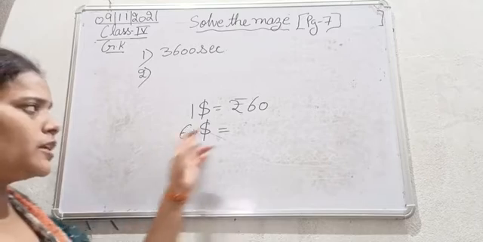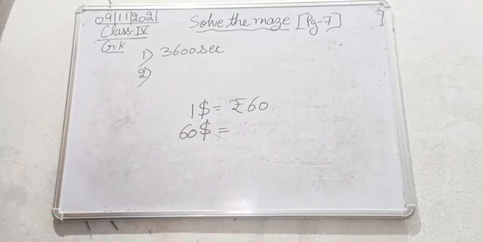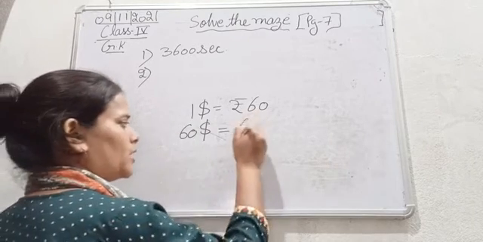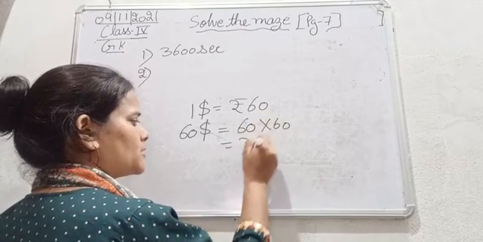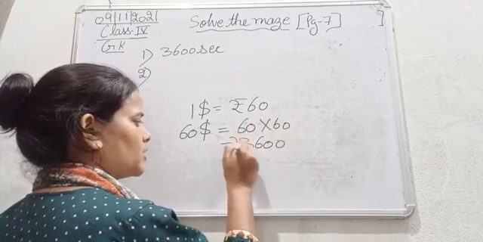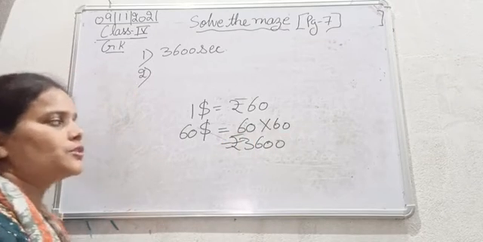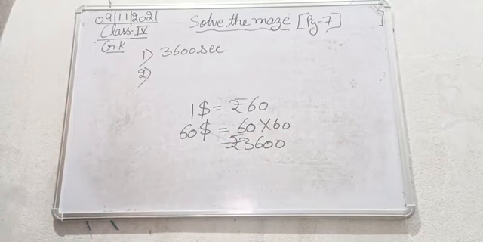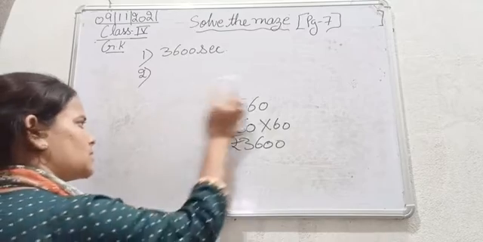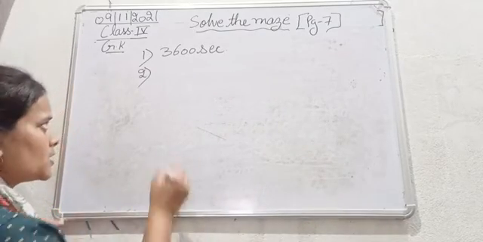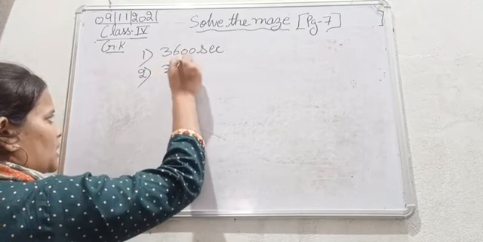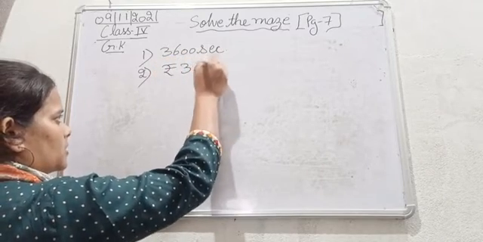So $1 is equal to 60 rupees. So $60 is equal to how many Indian rupees? Again 60 into 60, that is 3600 rupees. So $60 is equal to 3600 rupees.